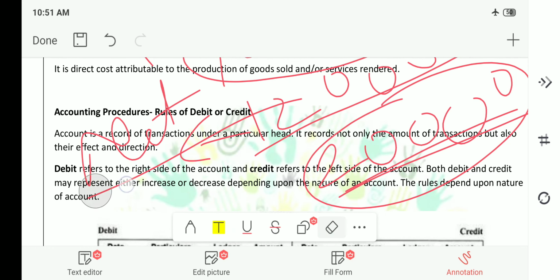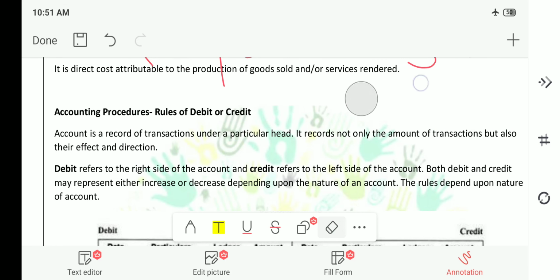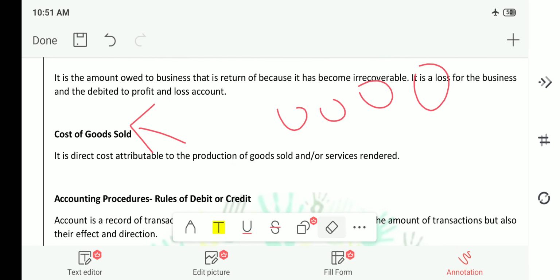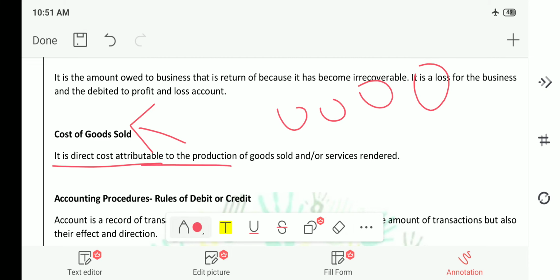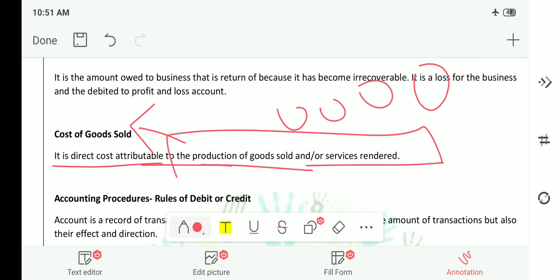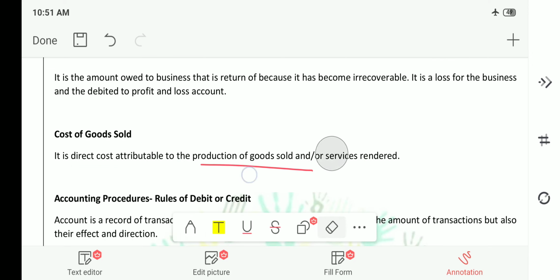Now in the EPF exam, what they did is that they gave you net income as well as profit, and you have to find cost of goods sold. If you just subtract the amount of profit from the net income, you will get the cost of goods sold. It is the direct cost attributed to the production of goods sold and or services rendered. That is the 1 lakh rupees that we have taken as an example.